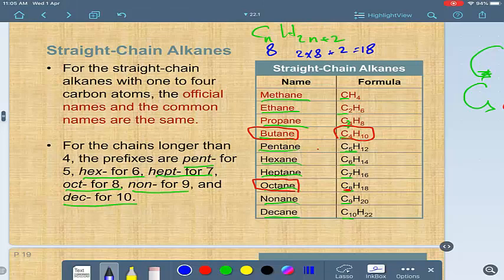So C8H18 is octane, and so on. This is called the general formula of alkanes to identify how many hydrogens go with the carbons in the compound. This type of formula is called not a structural formula as we said before, but a molecular formula.